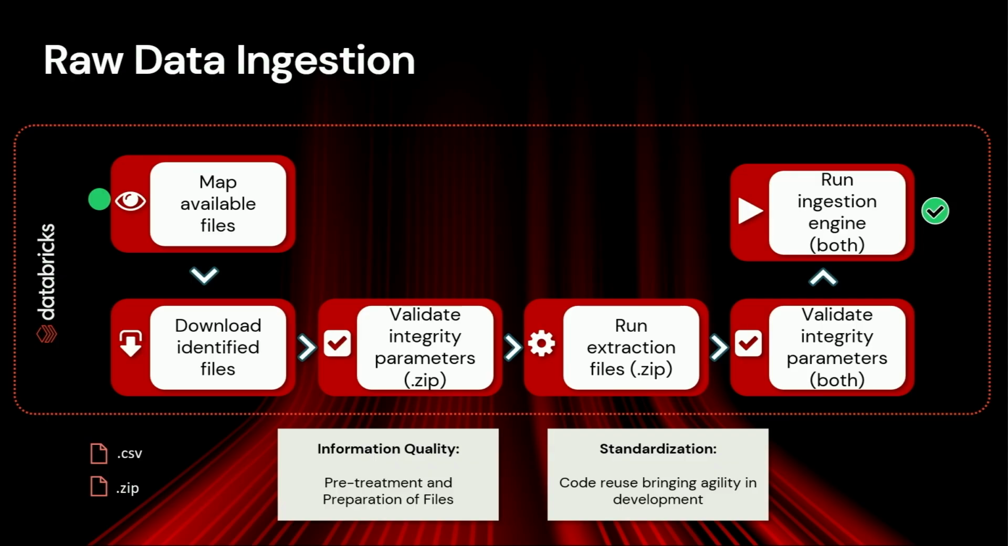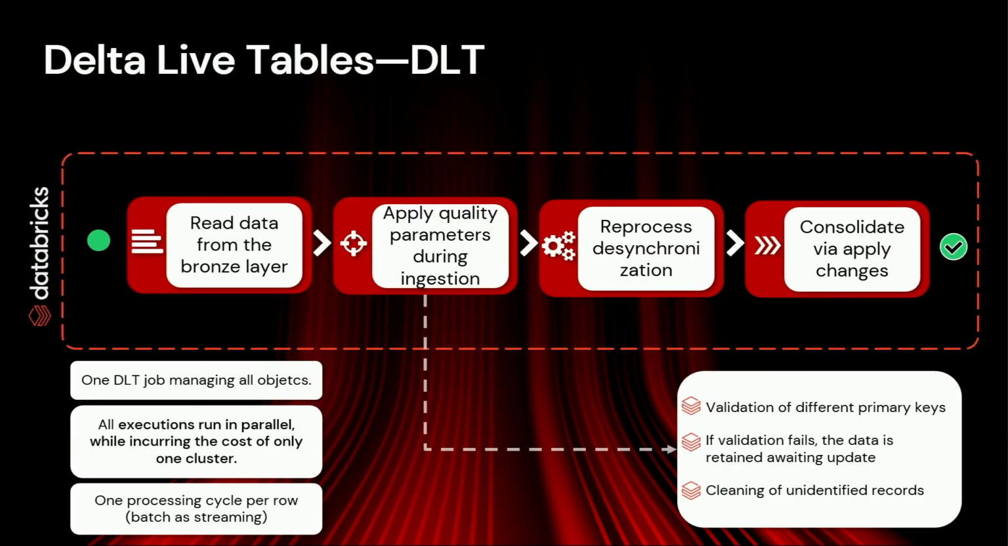The good part for us is that we have a pre-treatment before the DLT, and a standardization that brings agility to us. When we have new files or new channels, we can change only a few parameters in this process and go on. We don't need to code everything. And here, the Delta Live Tables process.